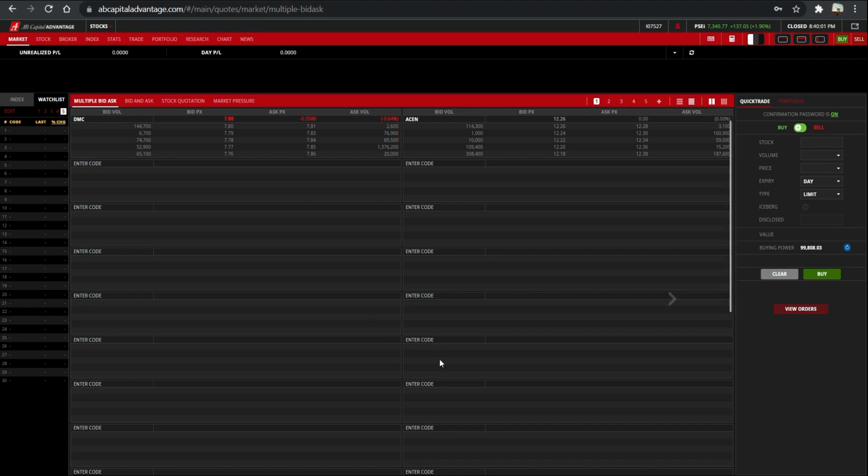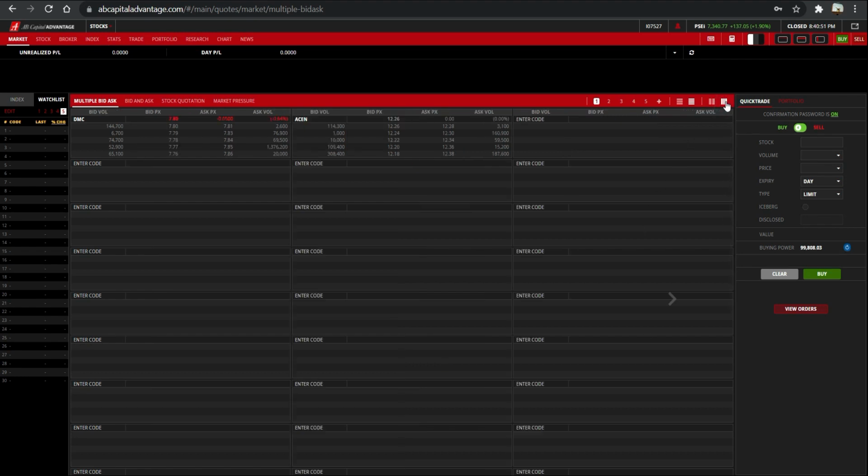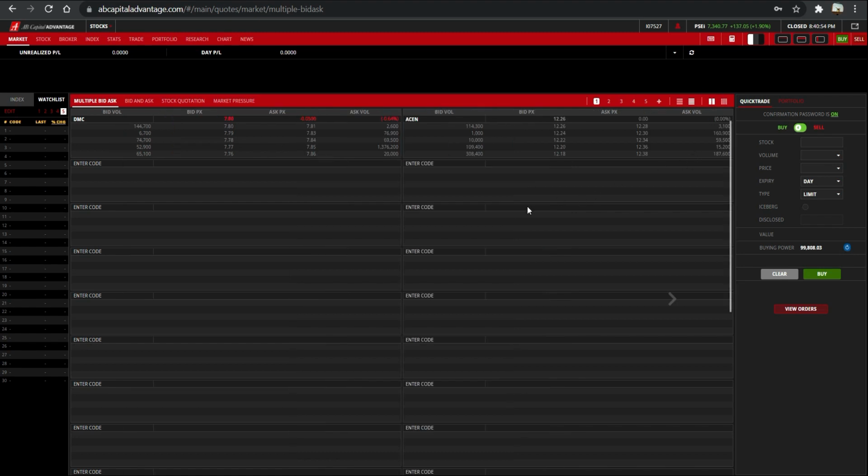Now, in the center of your screen is your multiple bid and ask screen. You can adjust it by 2 columns or 3 columns by clicking this button. You can also customize them per page over here. To enter a stock in your monitoring tab, just key in the stock ticker name and hit enter. For example, we want to add Converge on our list, ALDI, and Ayala Land. The bid and ask will be shown immediately.